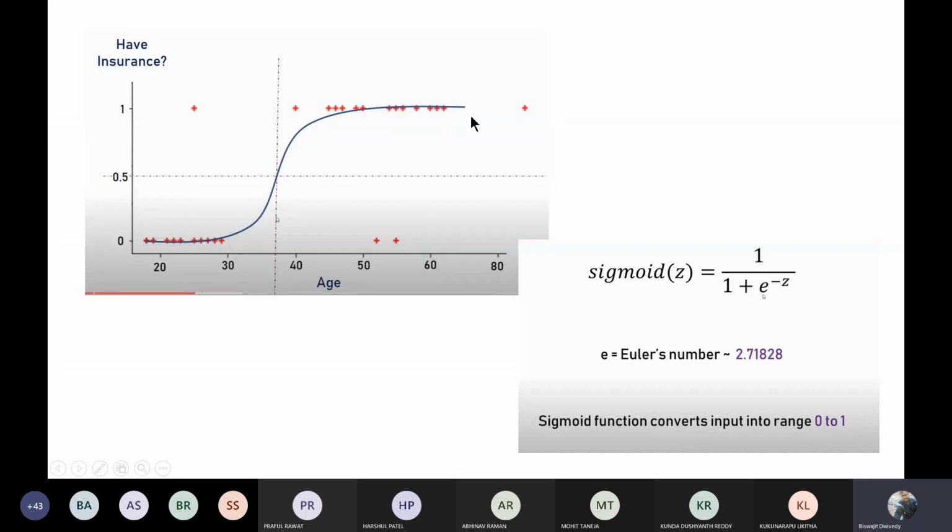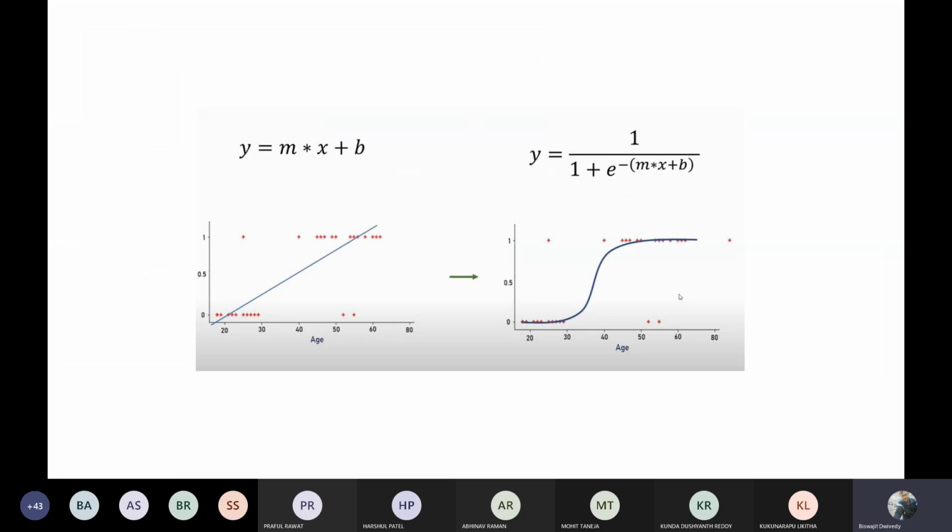So this is the fundamental behind this curve. I'll come back to how this has been derived while discussing the mathematics in more detail after one or two slides. So what are the things we have done here? If I am drawing a straight line, the equation will be y = mx + b or c, whatever you like. Instead of drawing these types of straight lines, we are interested in this type of sigmoid curve.